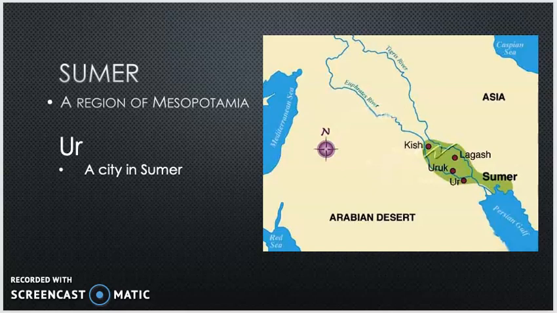So if we're going in order of size, the biggest region would be Mesopotamia, or the Fertile Crescent. Sumer is a smaller region within Mesopotamia, and Ur is a smaller city within Sumer. They all kind of fit within each other, but they're all part of Mesopotamia.